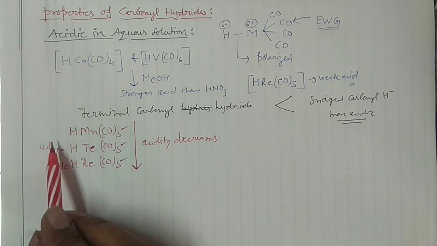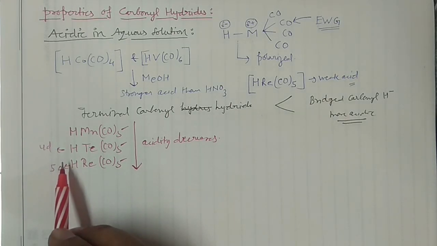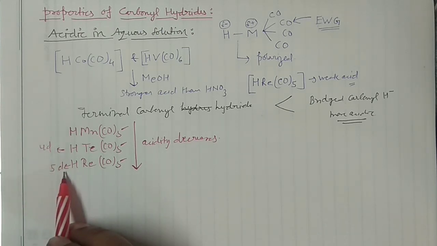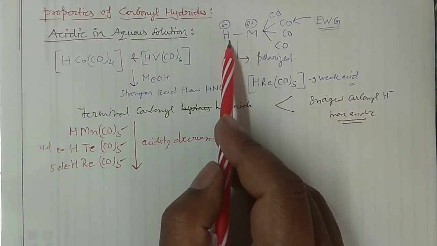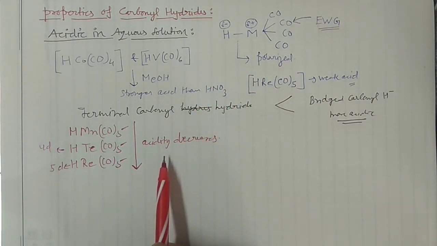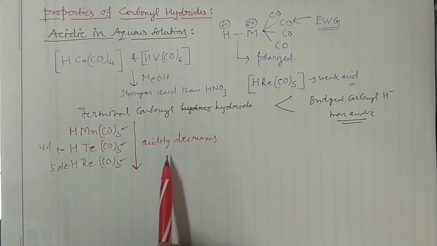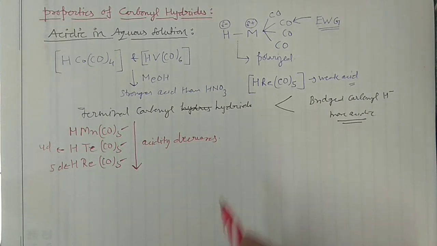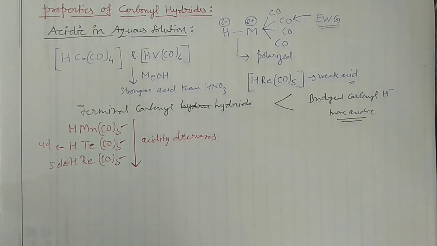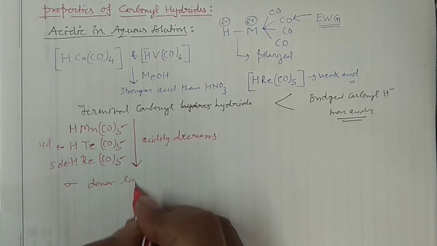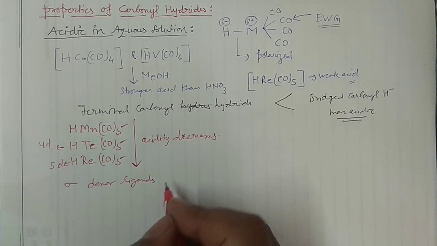The 4d and 5d orbitals are much more diffused, and this diffusion of electrons increases the bond strength between these two. And when this happens, it is difficult to remove this hydrogen as a proton, and the acidity decreases. This is something very, very important which you should remember and learn. And another important aspect: say you have sigma donor ligands. You may take any example of sigma donor ligands.